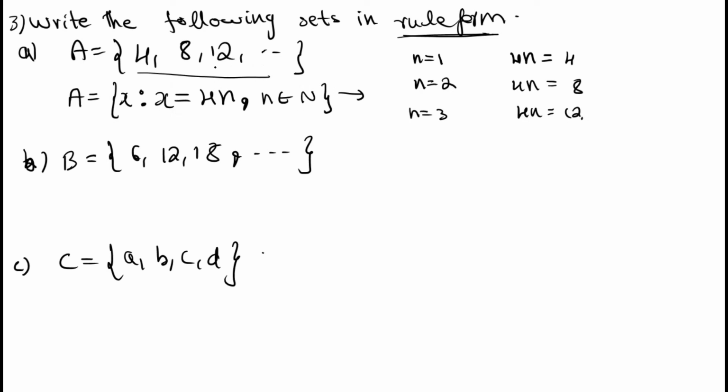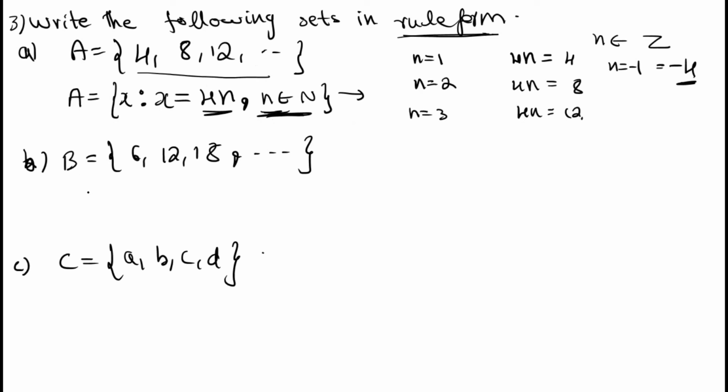So whenever this type of numbers is given, you can write A is equal to set of all x such that x is equal to 4n, multiple of 4, where, very important condition, n belongs to natural numbers. Suppose you are taking n belongs to the integers, then n is equal to minus 1 gives minus 4, but minus 4 is not given, right?